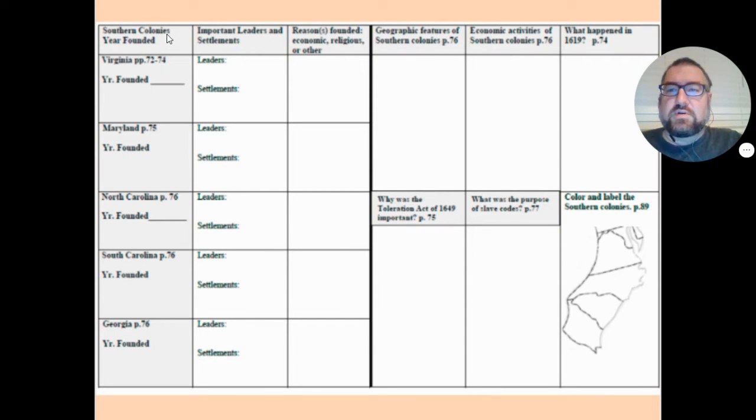So we're going to get started first on this page in the southern colonies. And we had previously spoken about the geography of the southern colonies. The southern colonies were known for having a hot climate and a long growing season, just like Texas. Texas has summer like 9 months out of the year. So the southern colonies were very similar to that. And then the southern colonies also had very, very fertile soil. Once again, fertile means good for growing.